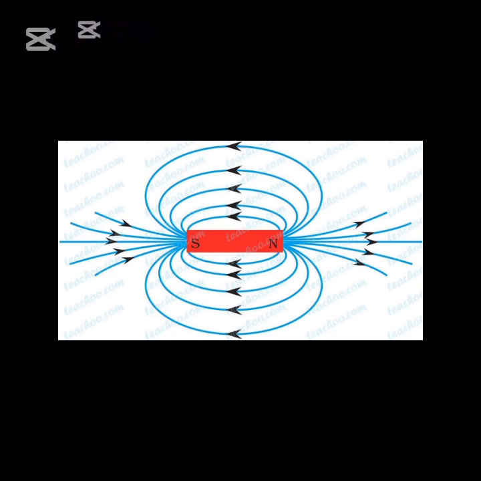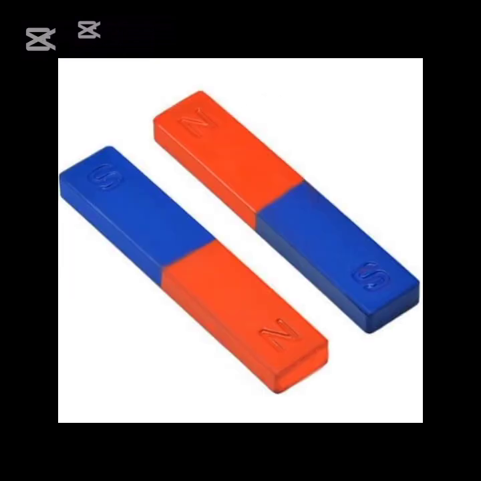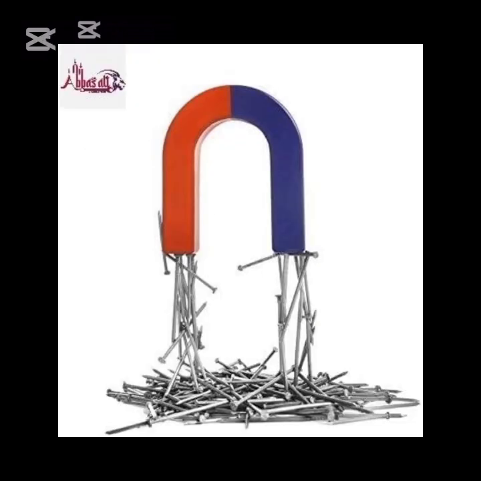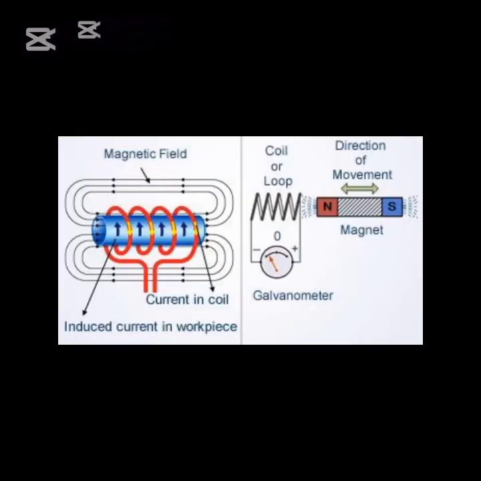Let's briefly look at types of magnets. 1. Permanent magnets retain their magnetism even after being removed from an external magnetic field. Examples: bar magnets, neodymium magnets. 2. Temporary magnets. This type of magnet becomes magnetized only in the presence of a magnetic field. Examples: soft iron in an electromagnet. 3. Electromagnets. This is created by running an electric current through a coil around a magnetic core. It is a special temporary magnet on which most of modern technology depends.